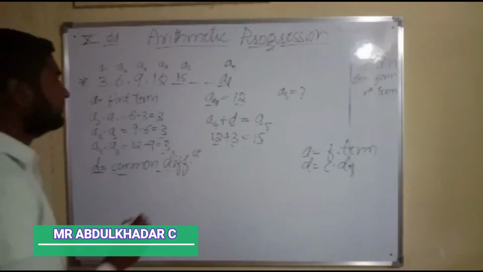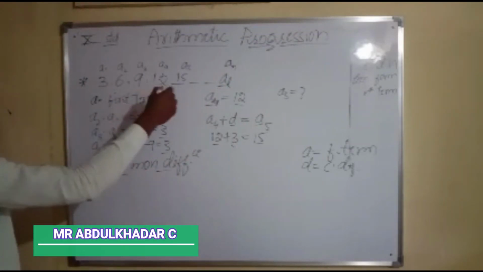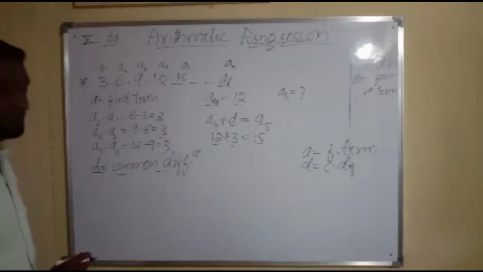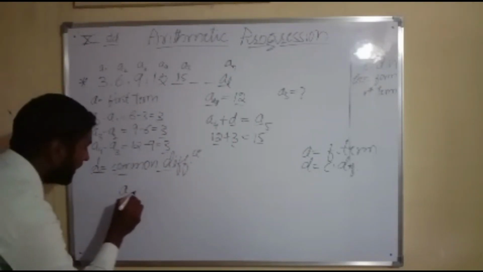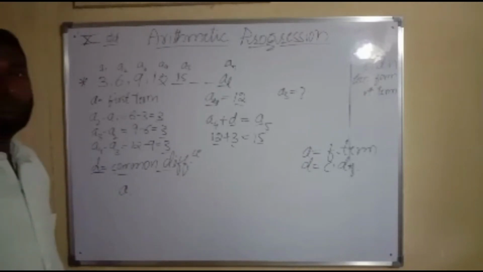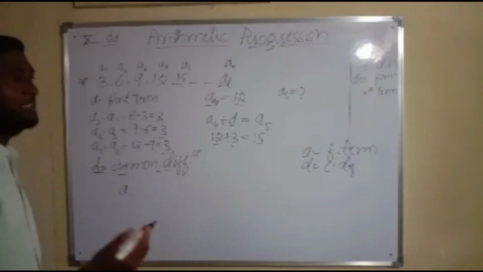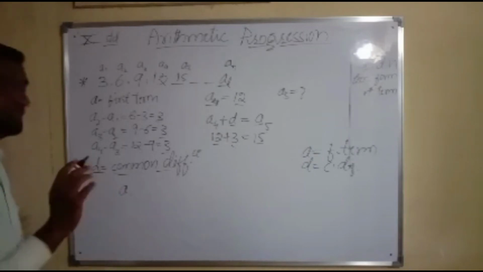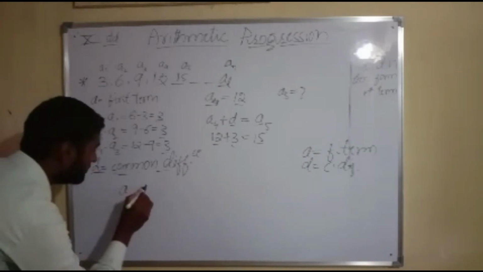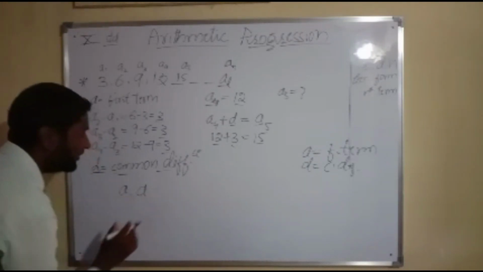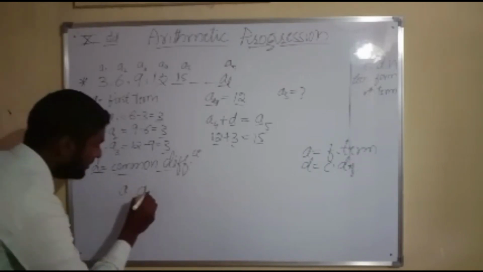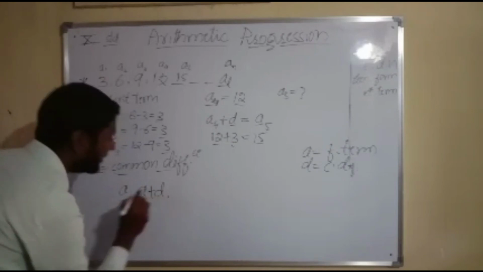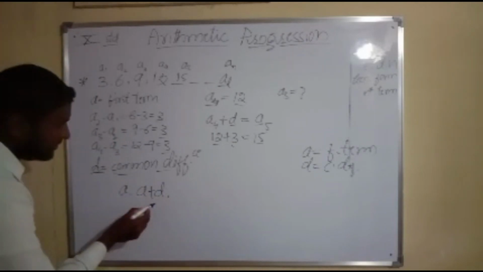I first showed you how to get the succeeding term. If A is the first term and I want to get the next term, we have to add the common difference to the previous one. The previous term is A, so I have to add D to that. This will be the second term.